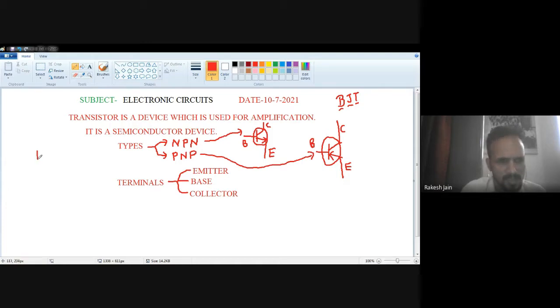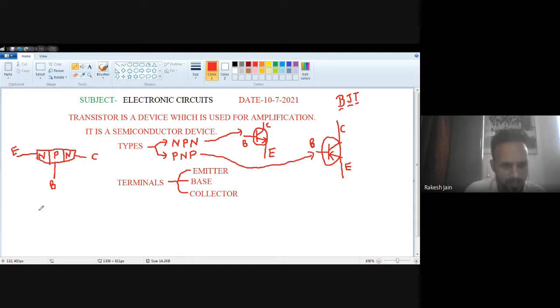Whenever we talk about an NPN transistor, it means a P kind of semiconductor is sandwiched between two N-type semiconductors. The base terminal is your P-type semiconductor. The collector is N-type, and also the emitter is N-type.